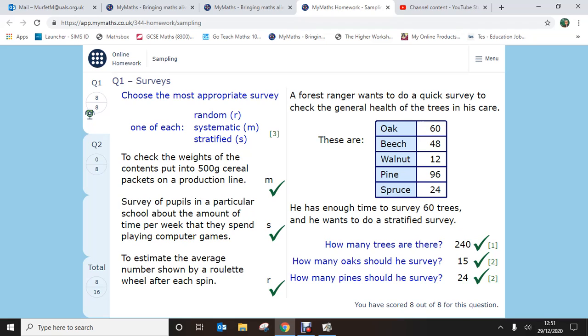Again, like I say, you could do a random sample, but in the context of being on a production line, it makes more sense being systematic. I'm going to take every 10th box.